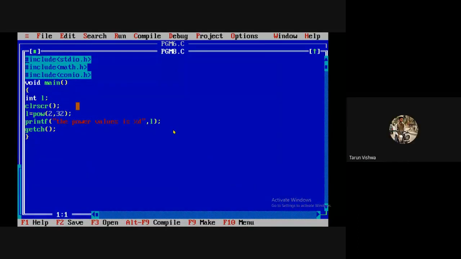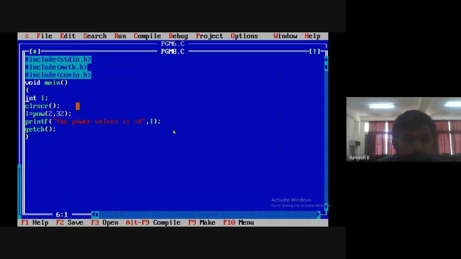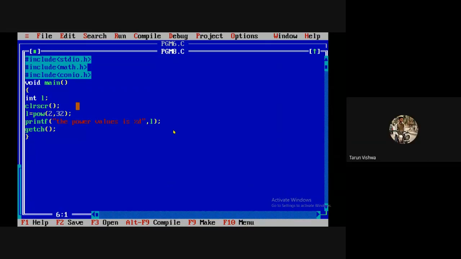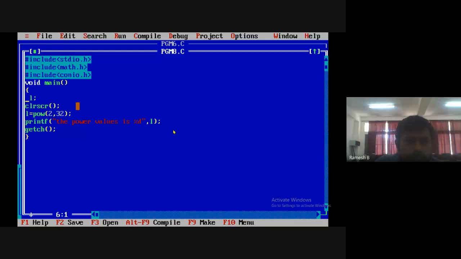Sir, you have used the wrong notation for power. No, we must use double here, because the value 2 raised to 32 is a very big number. So here we must use %lu.